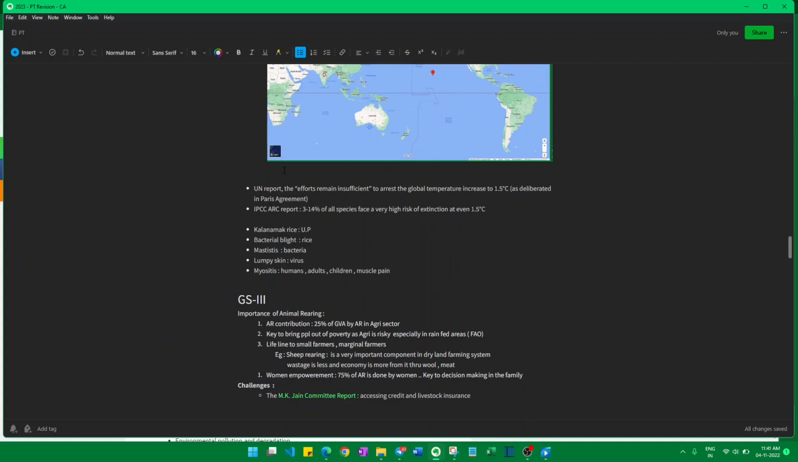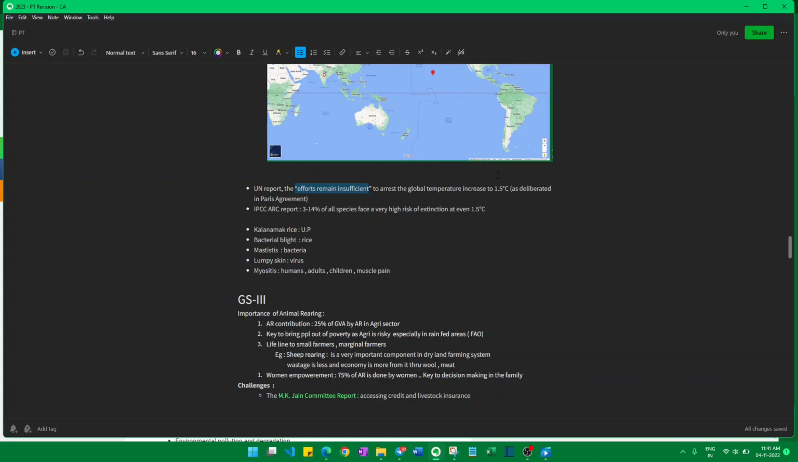These are some of the points which you can use in your GS3 environment section. You can write this in any environment question to tell the impact of global environment change, global climate change. Instead of writing directly vague points, we can quote these stats in the initial starting of our answer as an introduction. There was a UN report published which says the efforts remain insufficient for arresting global temperature rise.